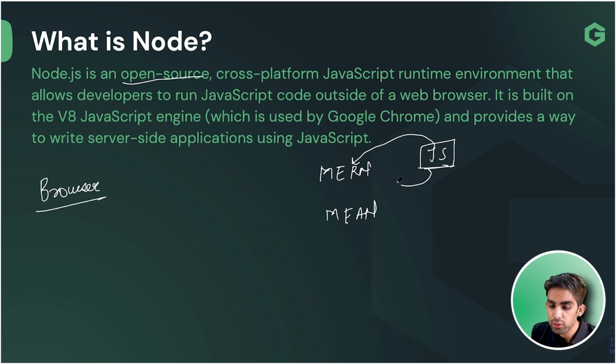And you can also create your backend with the help of Node.js. So with the help of JavaScript only, you are able to create your front end and your backend. That's why I'm saying only with one language you can be a full stack web developer and can get a very handsome, high package job.